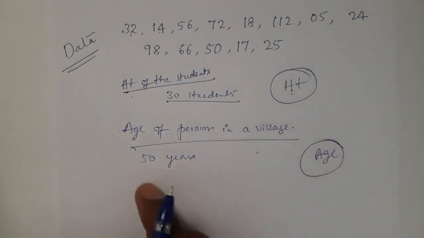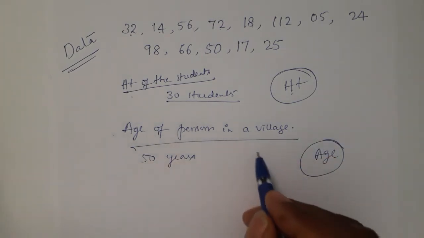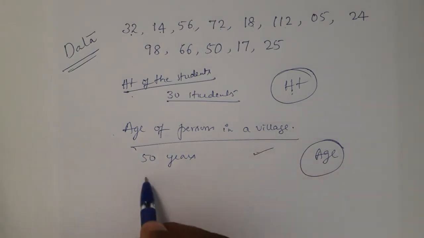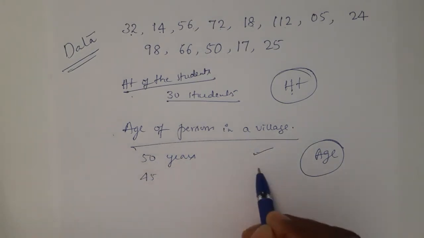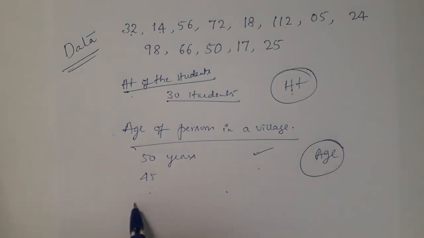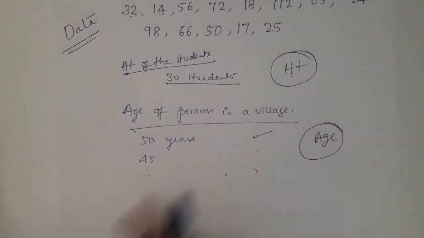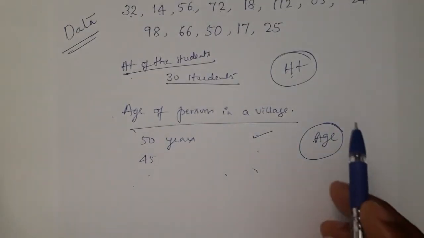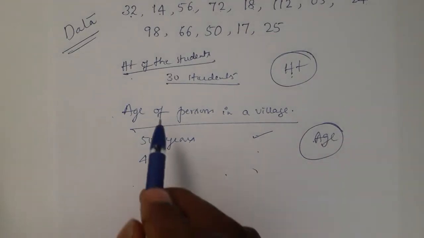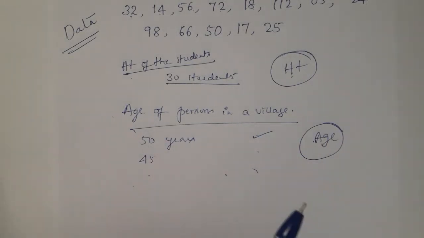So how many are there who are 50 years old? We will write here. How many are 45 years old? How many are 60 years old? How many are 10 years old? Like that we can collect. So here age is the data. On that data we are collecting the information in the form of numerical values. So that is what is called data.